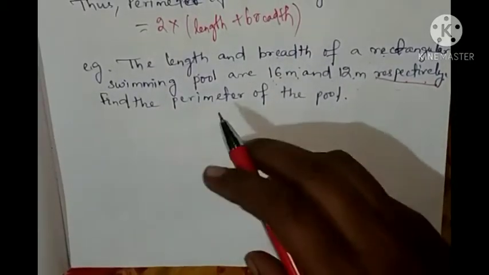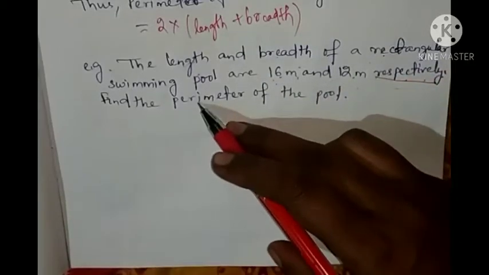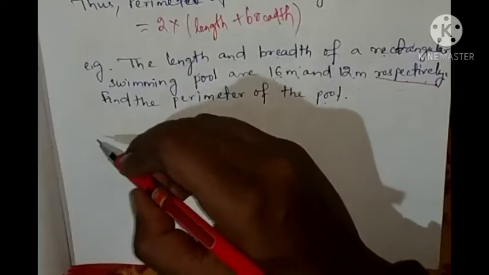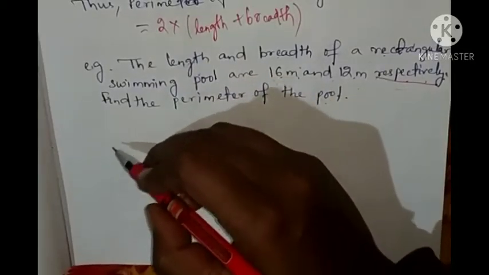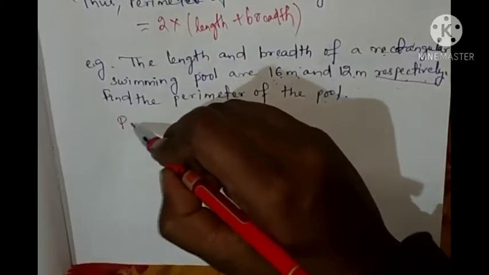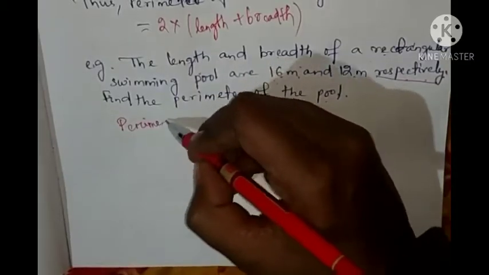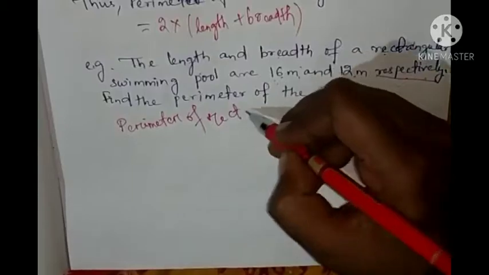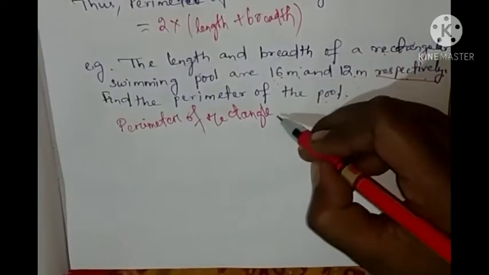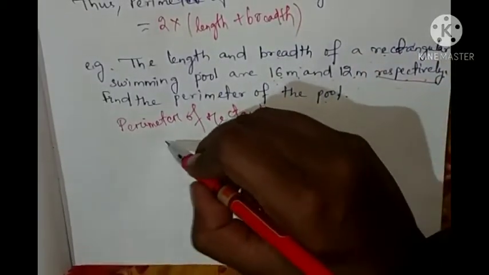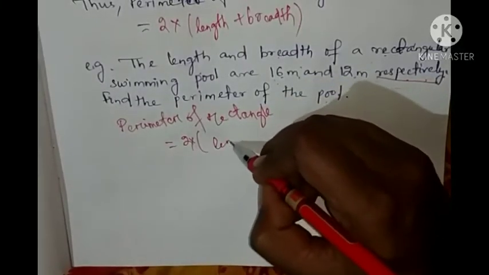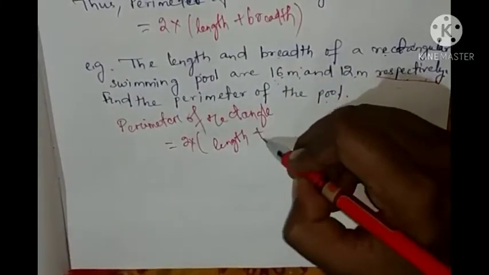So that pool is a rectangular pool. So what will you write first? Perimeter of rectangle equals 2 into (length plus breadth).